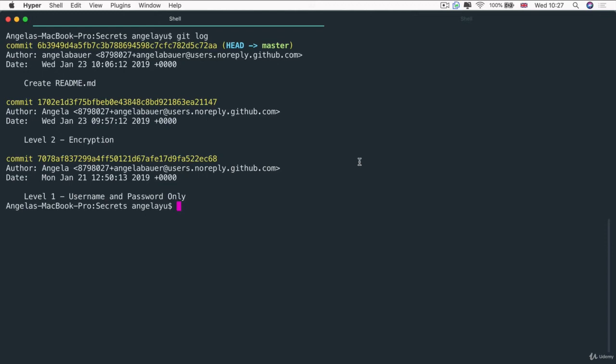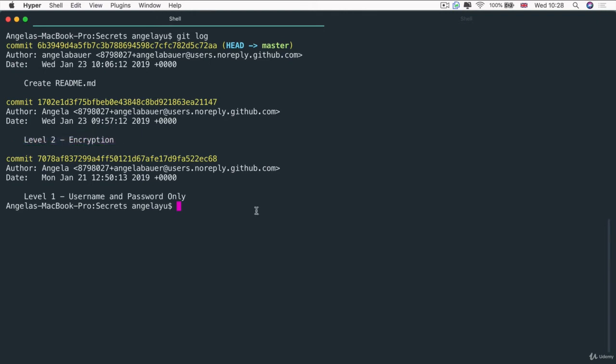Now, while we've been developing this module, with every level of increased security, I've been committing the code for each of these stages, just so that later on you'll be able to check out the commits that you want to review and check against your code easily. So you can see that we've got level 1 where we've got username and password only, and then level 2 where we added encryption to our password fields.